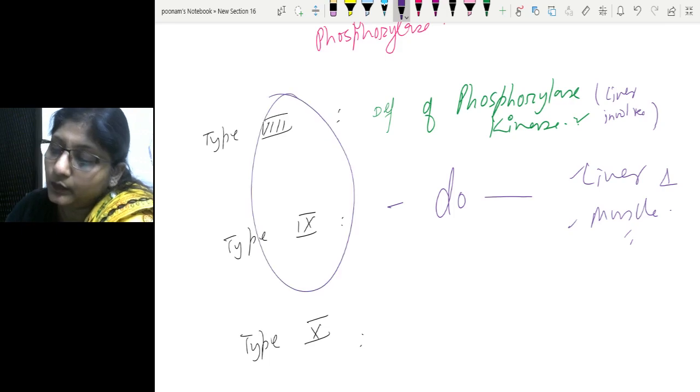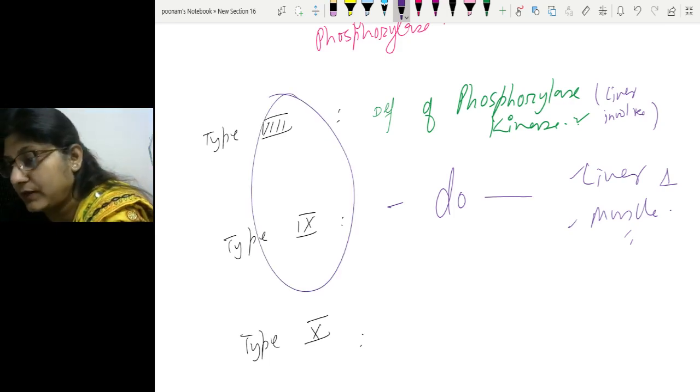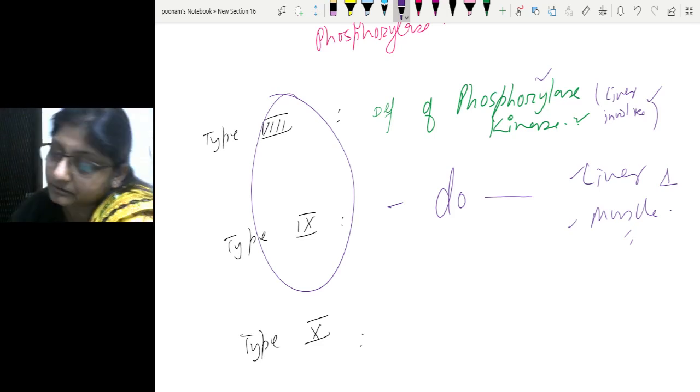So in type 8 and 9 we have the same enzyme deficiency, but if liver alone is involved, it is type 8, and if muscle is also involved, it becomes type 9.